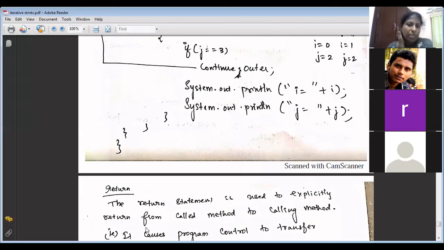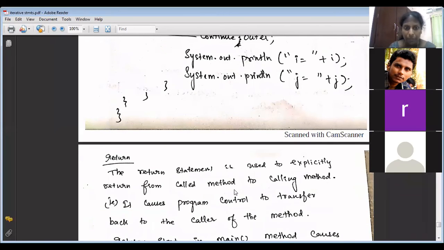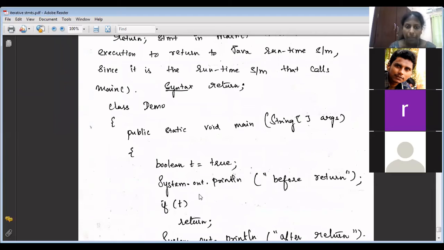Return statement is used to explicitly return from called method to calling method. So it causes the program control to transfer back to the caller of the method. Suppose I have a method called M1, and I have a main method. Main calls M1. Then I have a return statement in M1. Where does it go? To the main, isn't it?